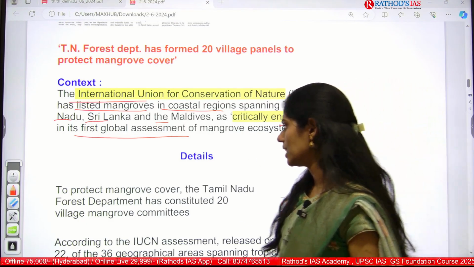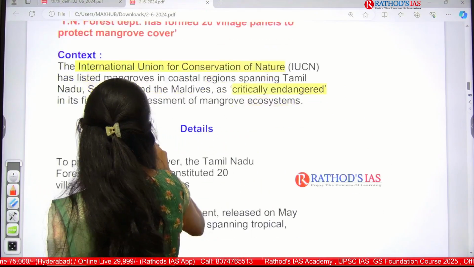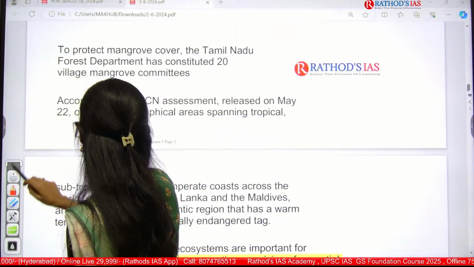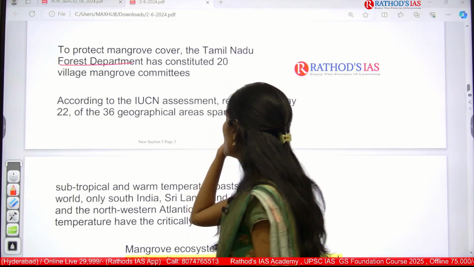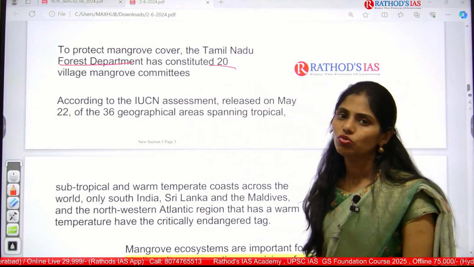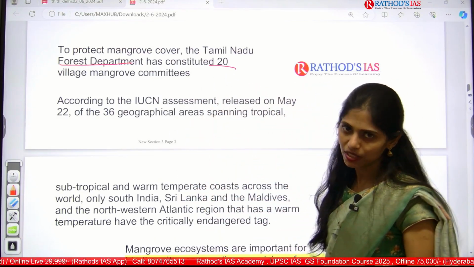If you see the details, it says that to protect mangrove cover, Tamil Nadu Forest Department has constituted 20 village mangrove committees.